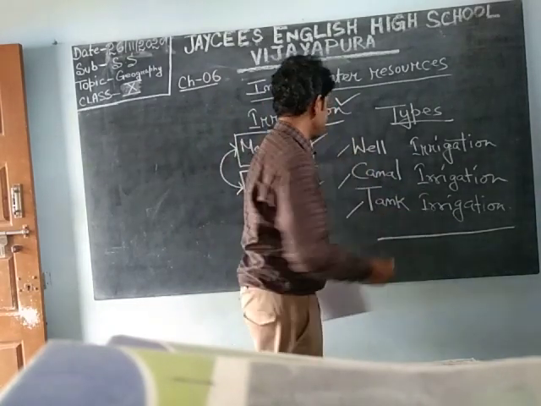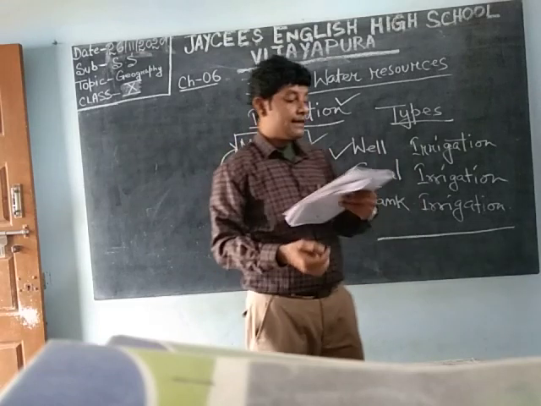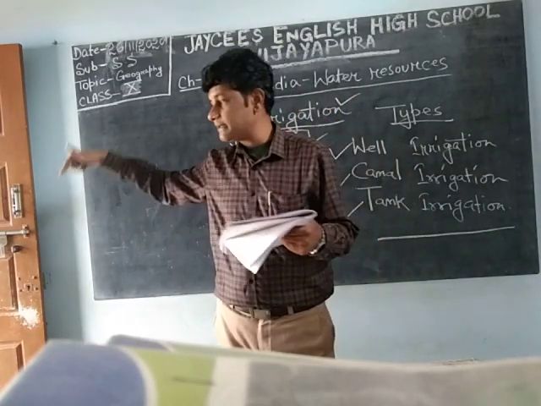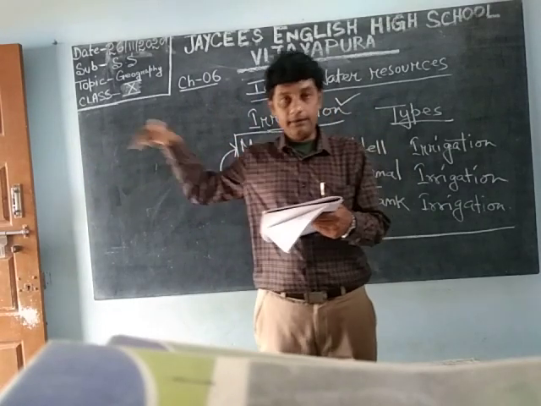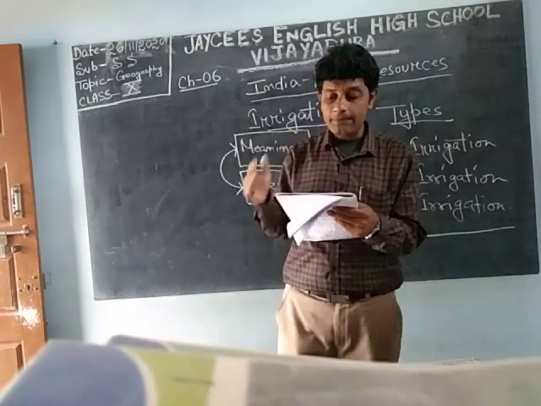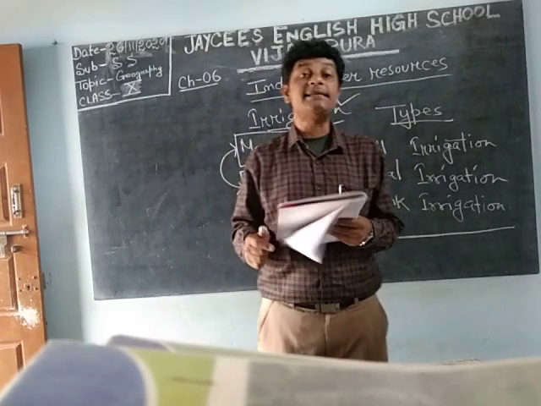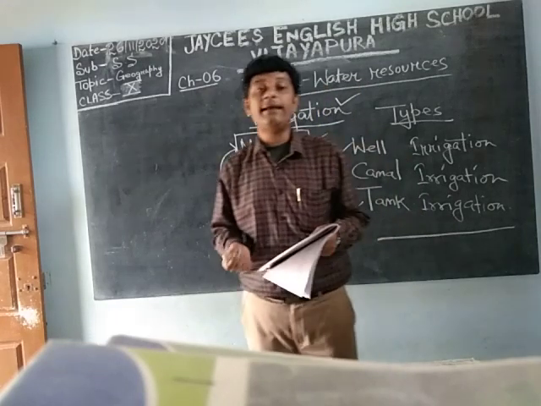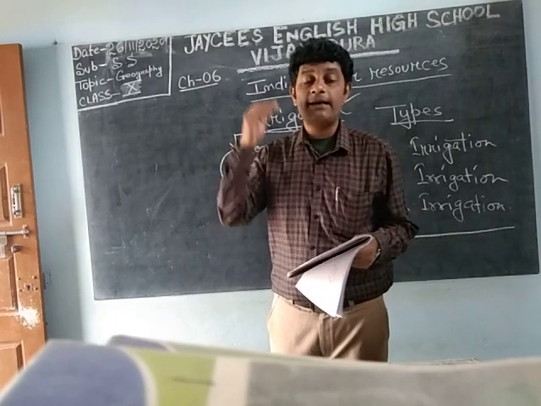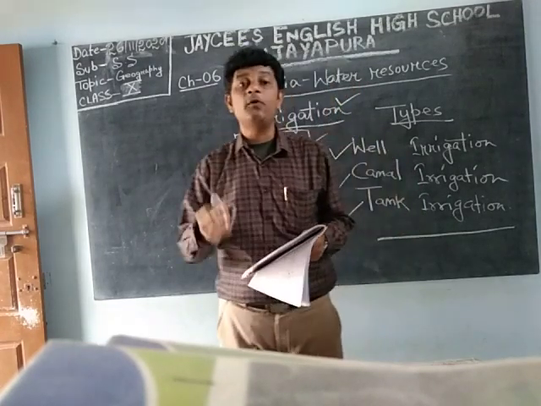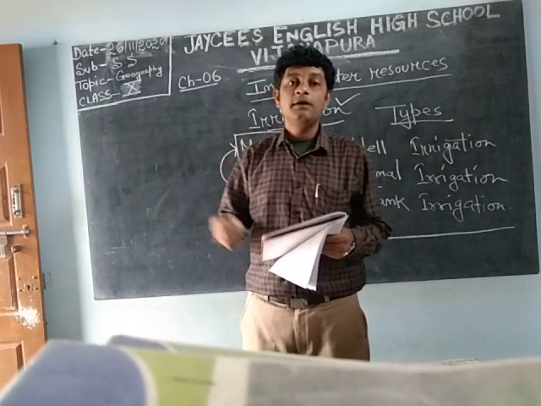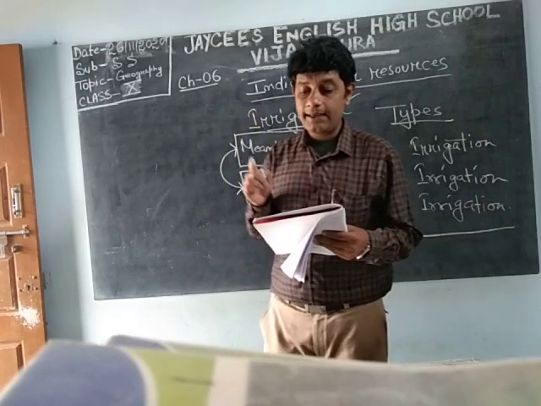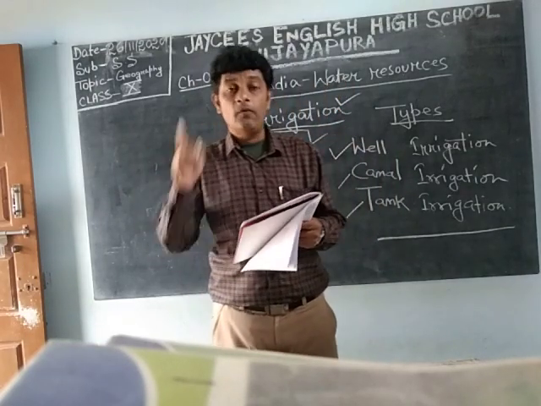Now we will go with well irrigation. What is well irrigation? We all know we have to dig the earth and we will get water at some certain depth. It is the most important type of irrigation in India. Nearly 60.7% of the total irrigated area is from well irrigation. This is very important and very popular. It is also cheap. No such technical things are required.